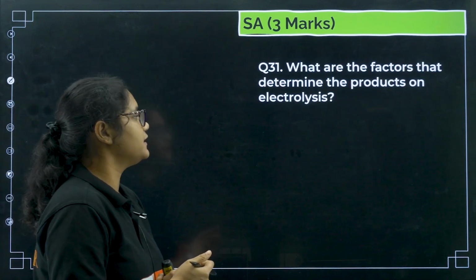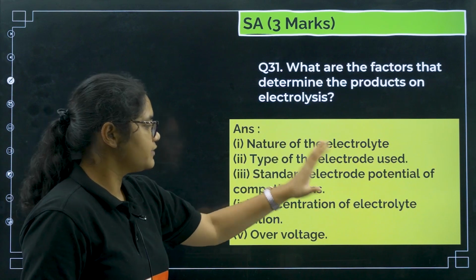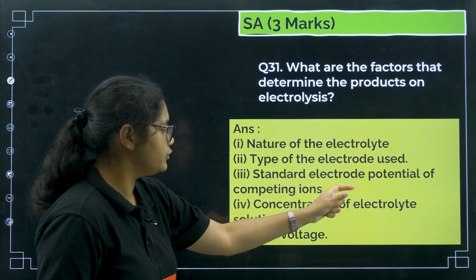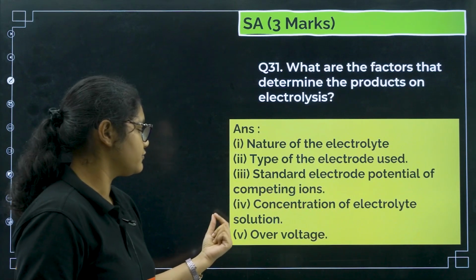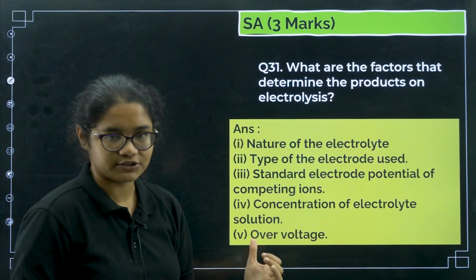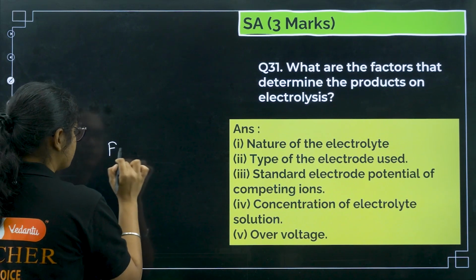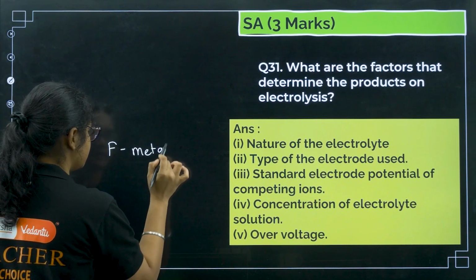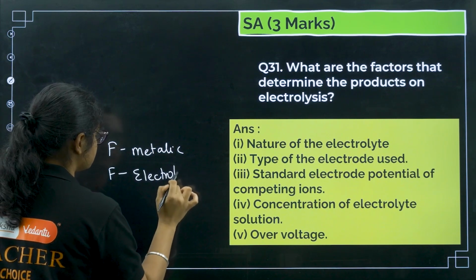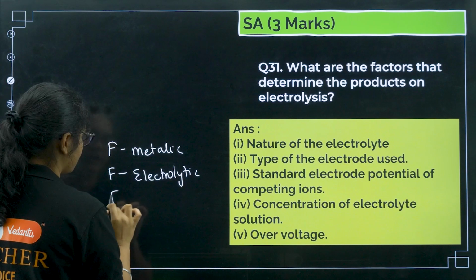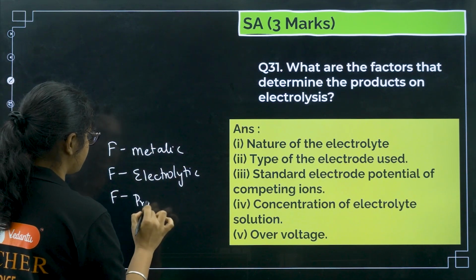What are the factors that determine the products of electrolysis? This is a very important question. The nature of the electrolyte, the type of electrode used, the standard electrode potential of the competing ions, the concentration of the electrolytic solution, and overvoltage. So what are all the factors we have studied? Factors on which metallic conductance depends, factors on which electrolytic conductance depends, and one more: factors on which the products of electrolysis depend.